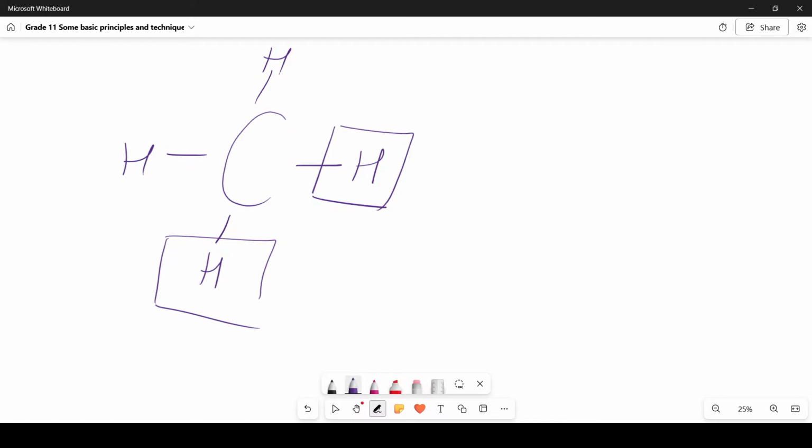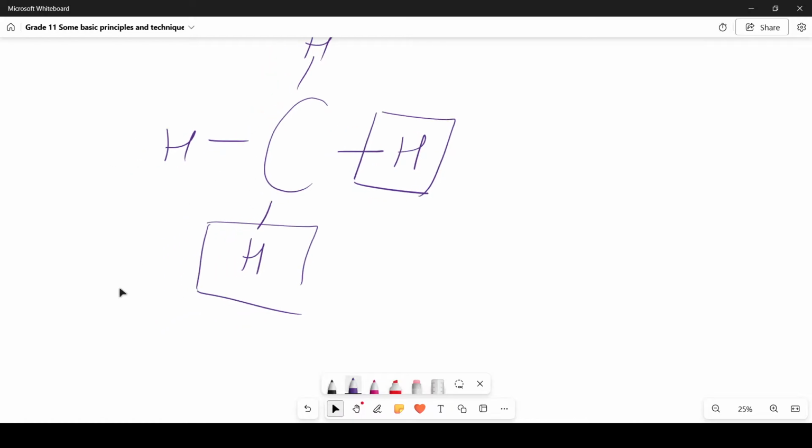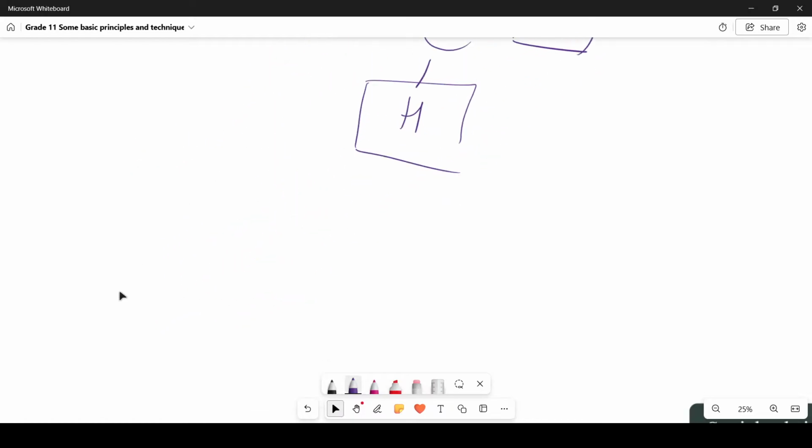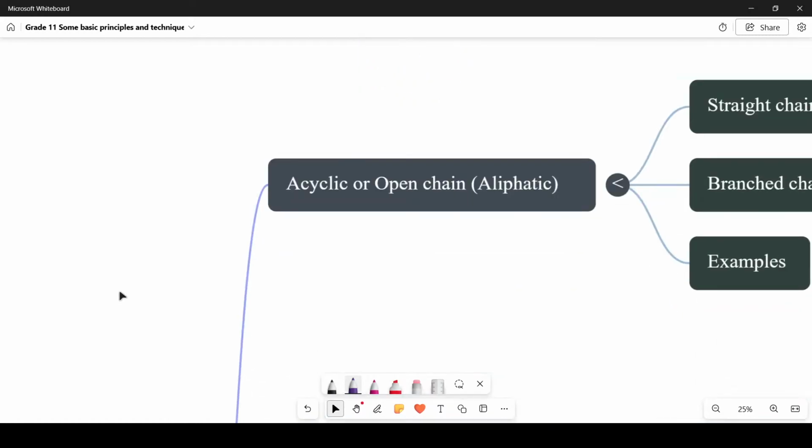Now the question is, why do we have to classify these compounds? Respond in the chat box.